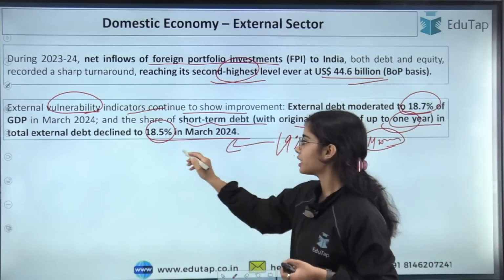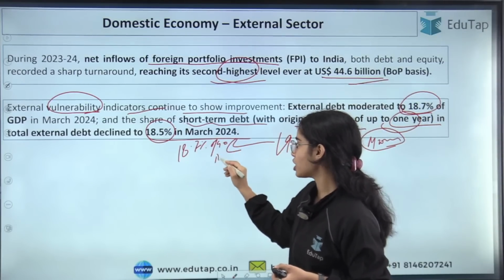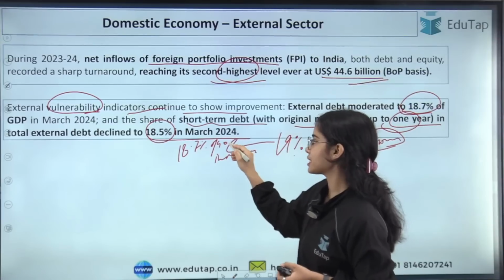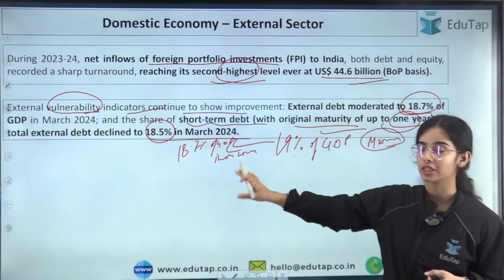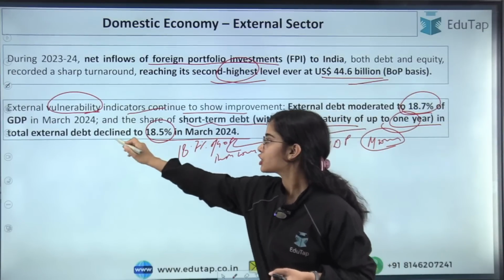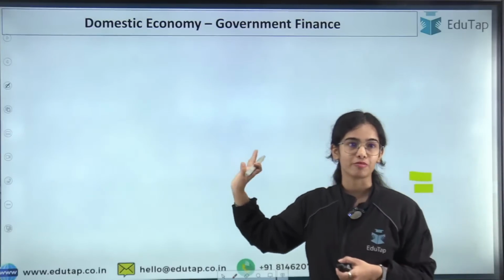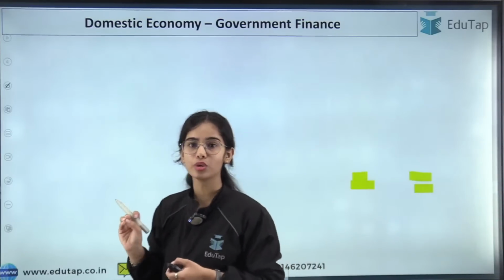Now the external debt has decreased to 18.7% of the GDP in March 2024, at the end of this financial year 2023-24. In this external debt, the share of short-term loans has also declined to 18.5%. So that is the idea you need to keep.